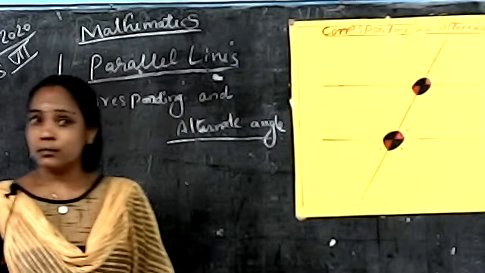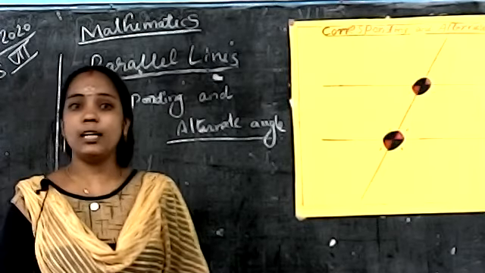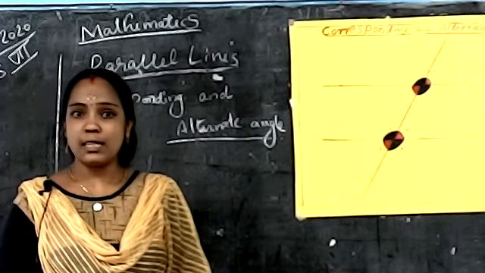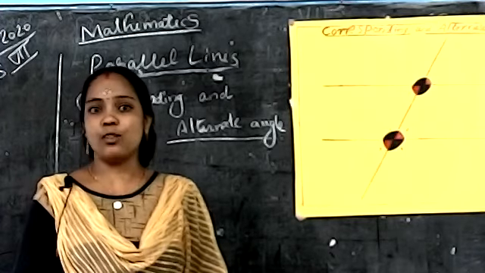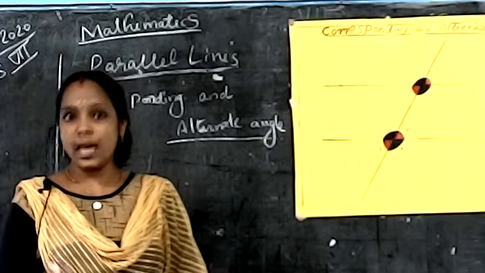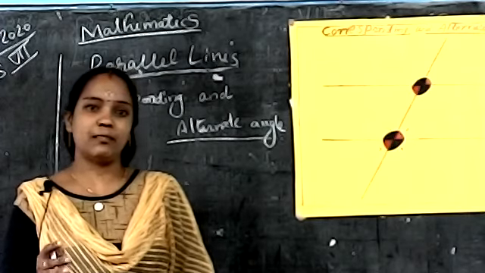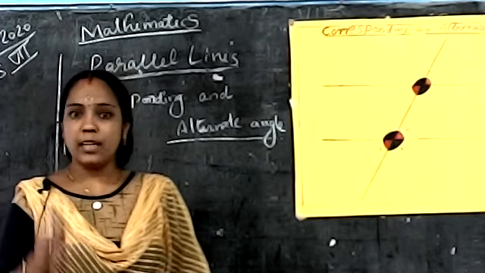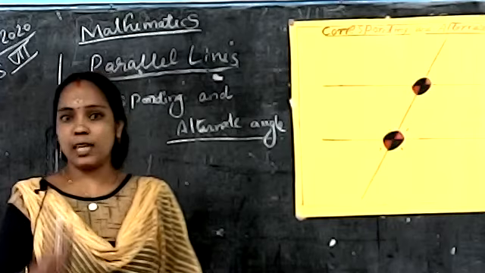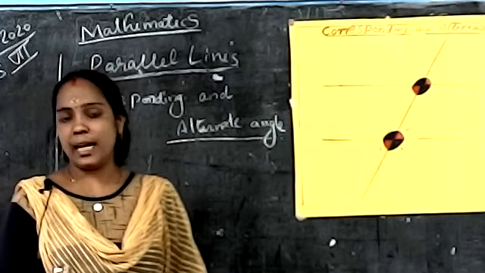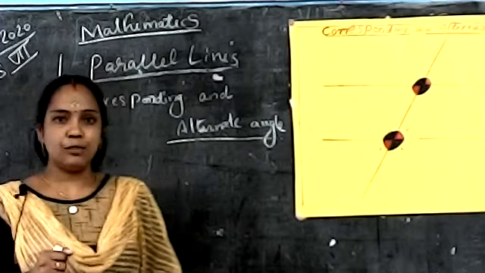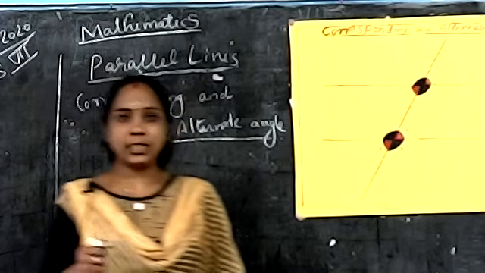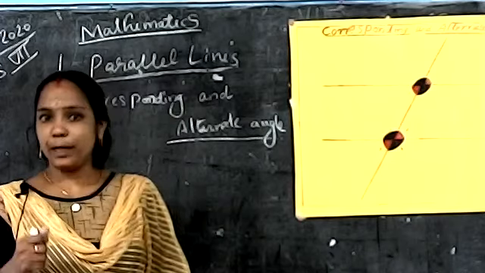How can it form four pairs of angles? When a third line cuts across parallel lines, it forms four pairs of angles.